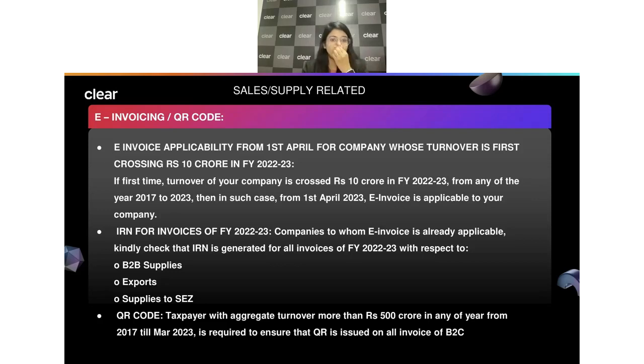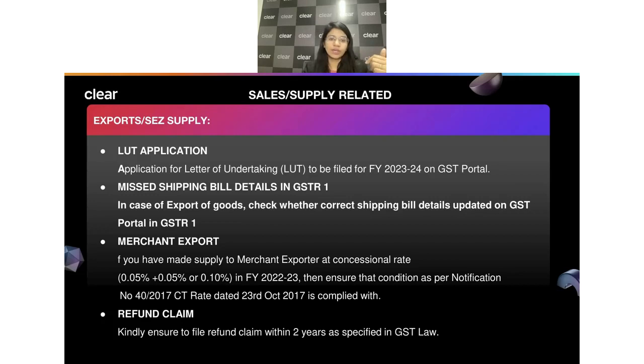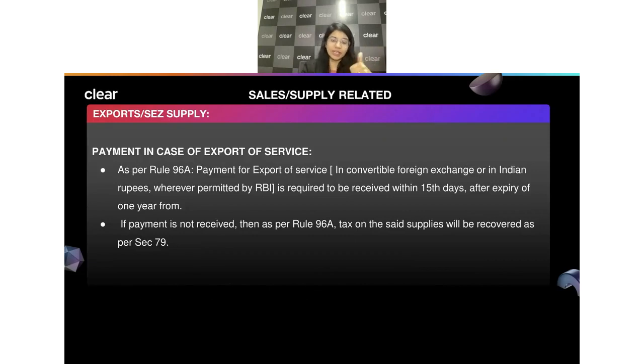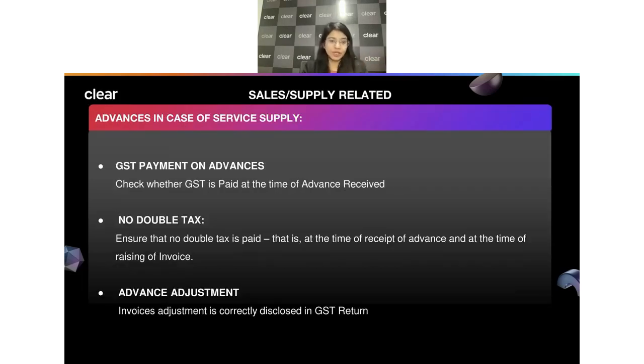Similarly, we talked about e-invoicing. If your turnover exceeded 10 crore in FY 22-23, then e-invoicing is applicable. Make sure that you have filed the LUT in case you're dealing with an export without payment of IGST. Make sure, in case you're an exporter of services, you actually get the amount from the customers. In case you had certain advances which you have received in respect of the services, then make sure that the advances have been properly reported and the taxes have been properly paid.